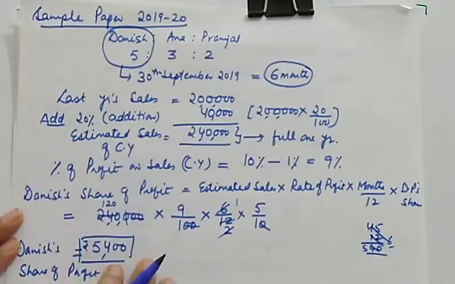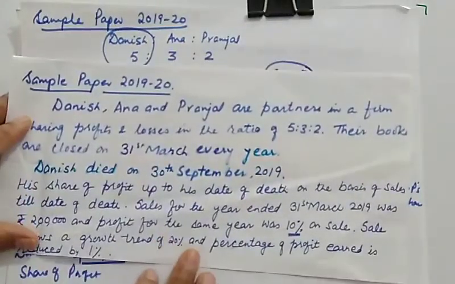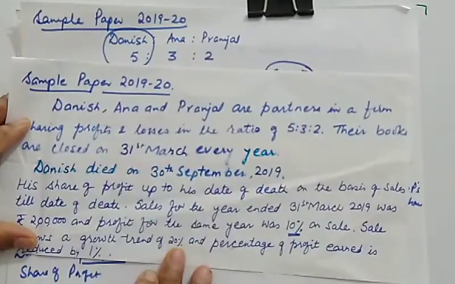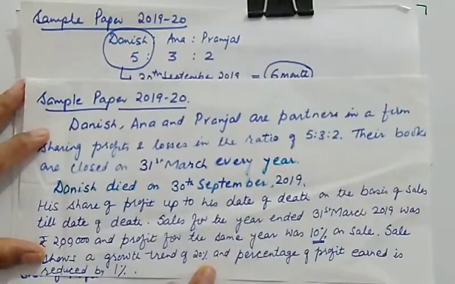I hope how we calculated this particular case must be clear to you. You can copy down this numerical in your notebooks, because this is given in the sample paper, and whatever is given in the sample paper is very important.